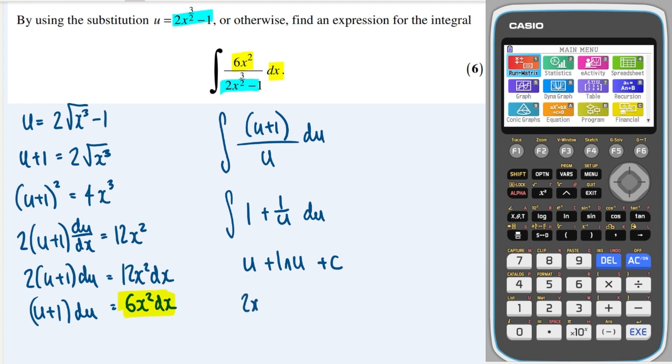So it'll be 2x to the 3 over 2 minus 1 plus ln of, make sure you put the modulus sign, 2x to the 3 over 2 minus 1, plus c.